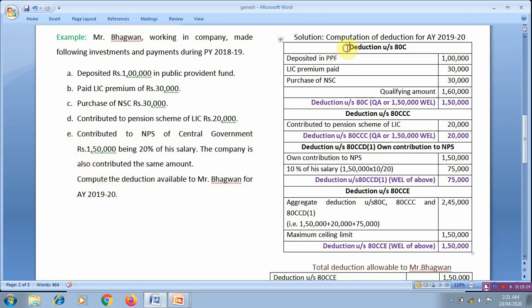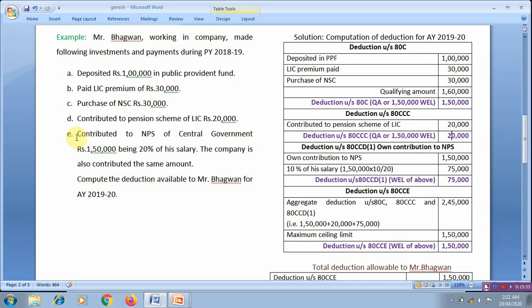Solution. First, compute the deduction under section 80C. These are the three items which are allowed for deduction under section 80C. So the qualifying amount is 1,60,000, maximum 1,50,000, whichever is less is allowed for deduction under section 80C. The second, deduction under section 80CCC, that is pension scheme of LIC. Amount deposited 20,000 or maximum of 50,000, whichever is less, 20,000.